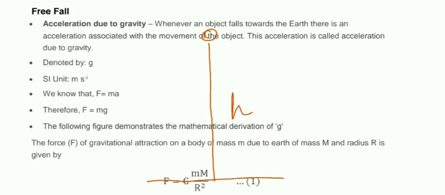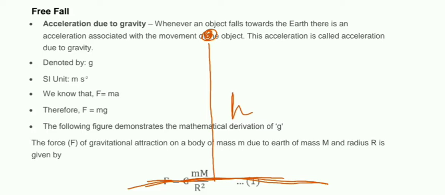Whenever this object is falling towards the ground or towards the surface of the earth, it will experience some sort of acceleration. Now look at this situation carefully. Suppose at this height you are holding some object and you leave it, just release it from your hand.